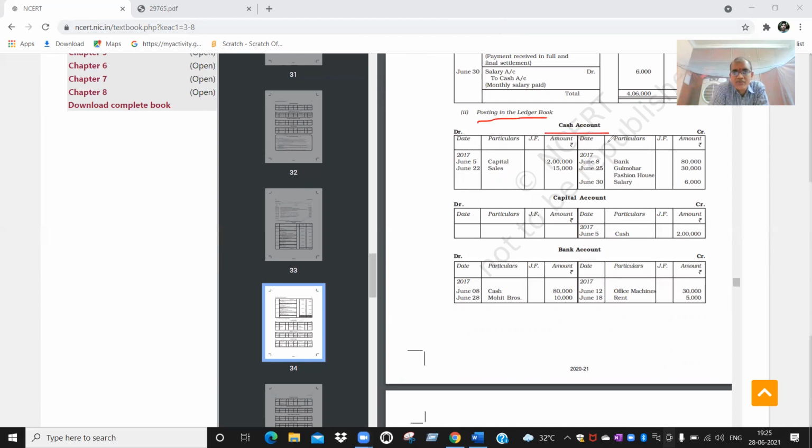Each account you open in 15 minutes. After one account, give some gap. Draw this pro forma; I will do it, and you can also do it simultaneously. Okay, 15 minutes I am giving you. Do it.